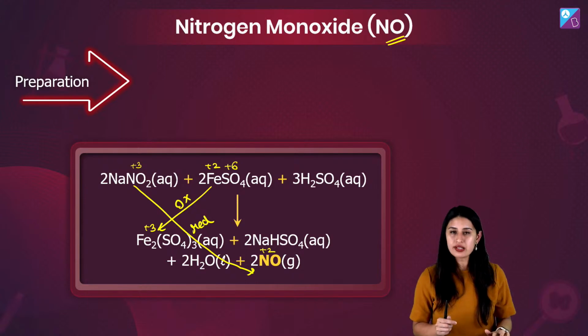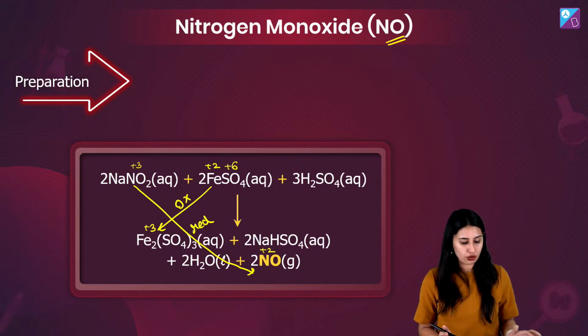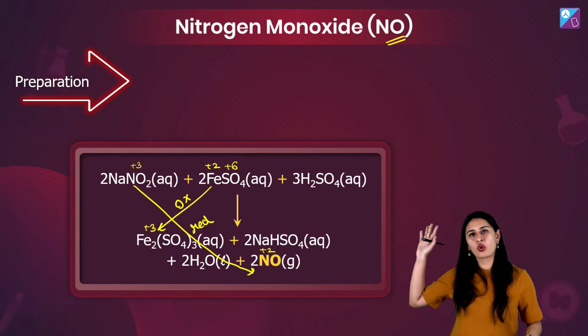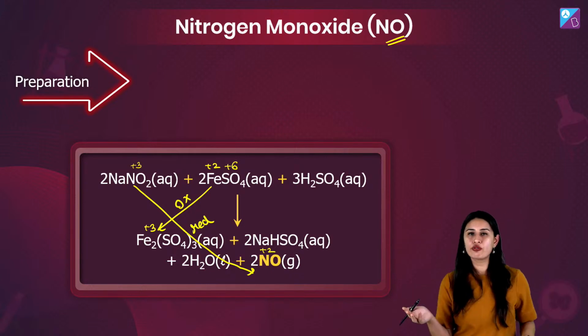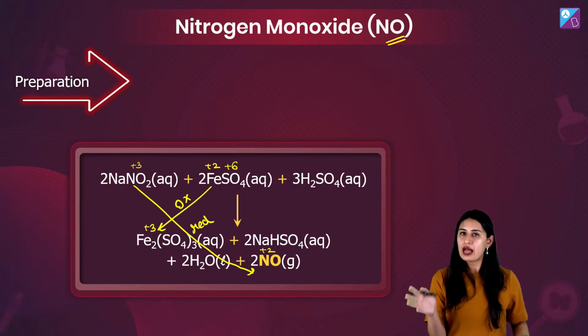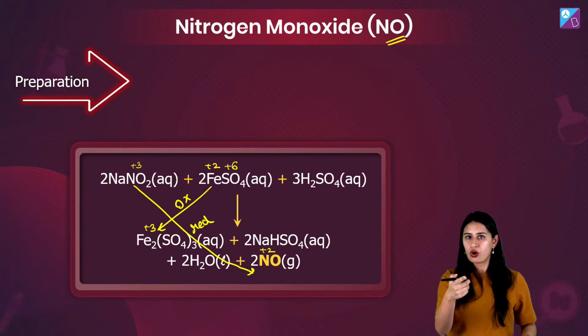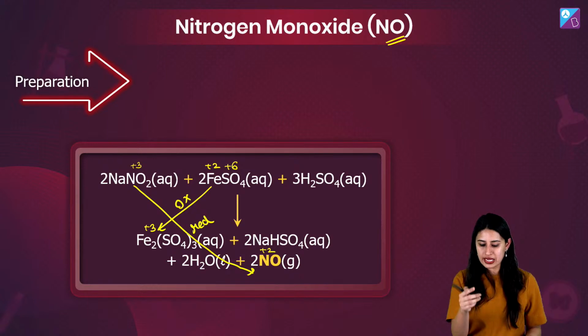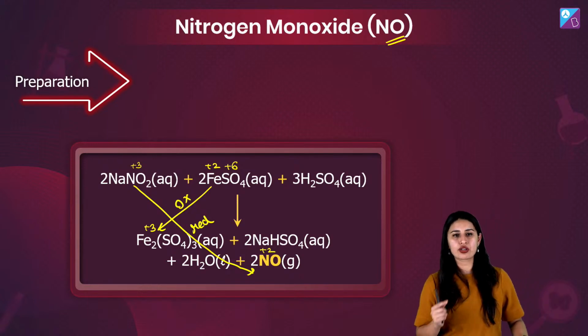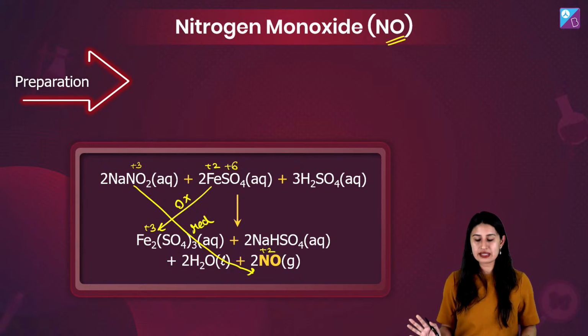So you must know how we must prepare NO. So this is simple. You may use sodium nitrite in the presence of FeSO4. FeSO4 है तो H2SO4 होगा ही. And iron will undergo oxidation from +2 to +3 and nitrogen will undergo reduction from +3 to +2. As simple as that.